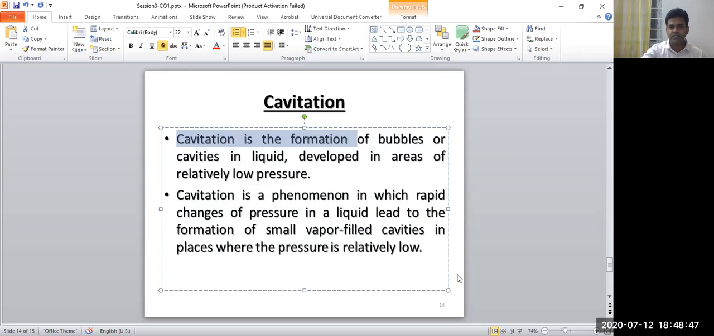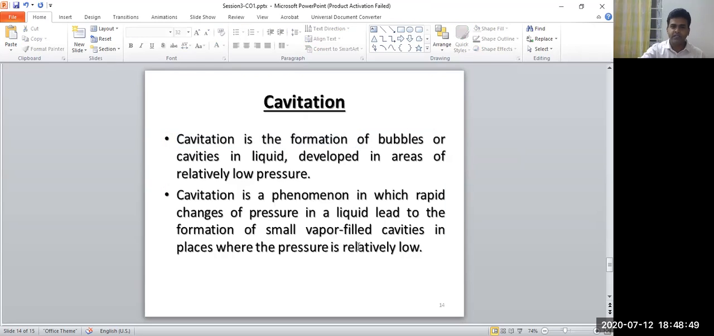This is the cavitation. We will discuss the details of this phenomenon in the classroom.